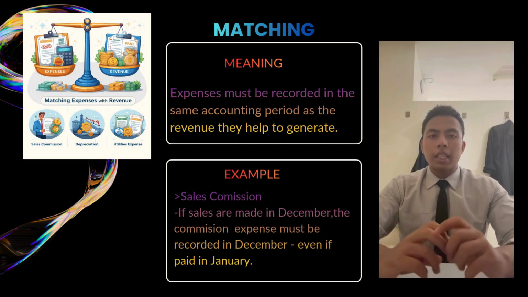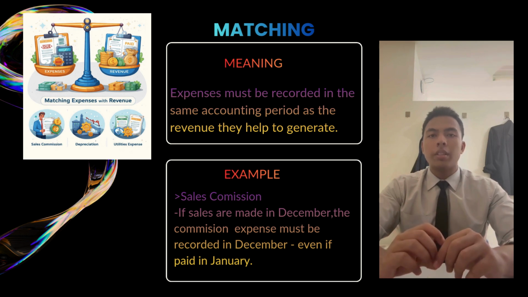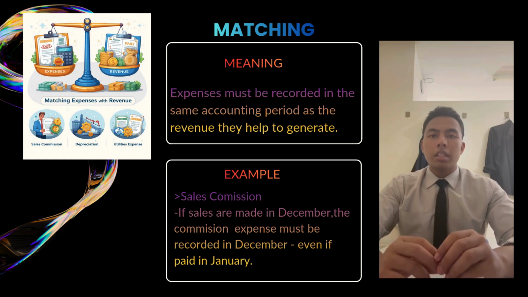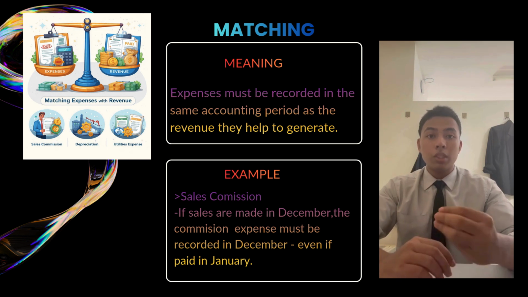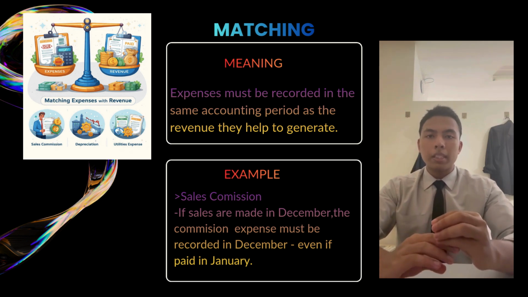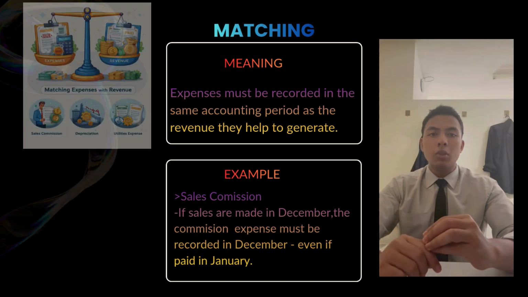So today I would like to explain about the accounting concept of matching. The matching concept states that expenses must be recorded in the same accounting period as the revenue they helped to generate. In simple words, when a business earns revenue, it must match the related costs to that same period. This helps to show the correct profit for the business. For example, if a company makes sales in December and needs to pay sales commission for those sales, the commission expense must be recorded in December even if the payment is made in January.